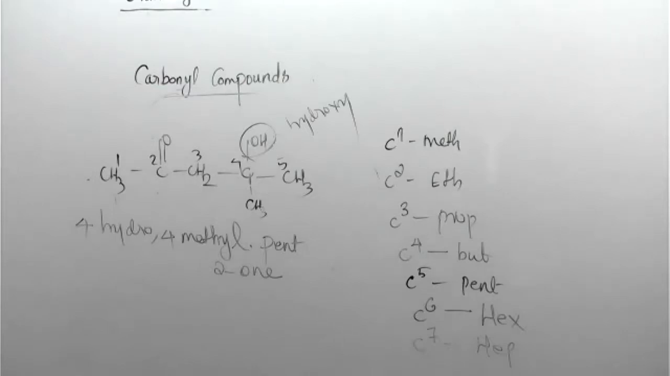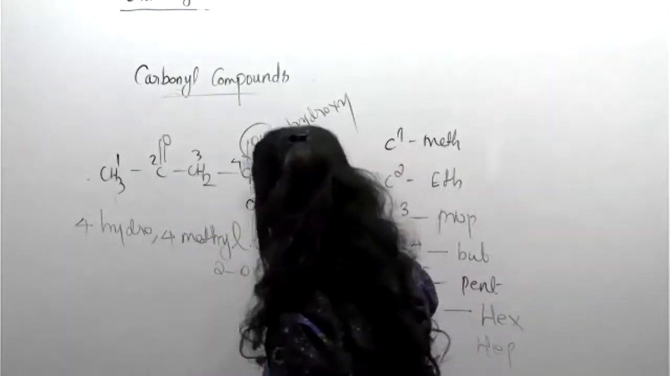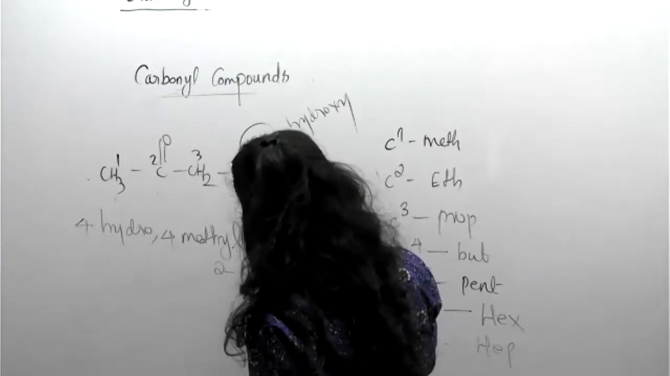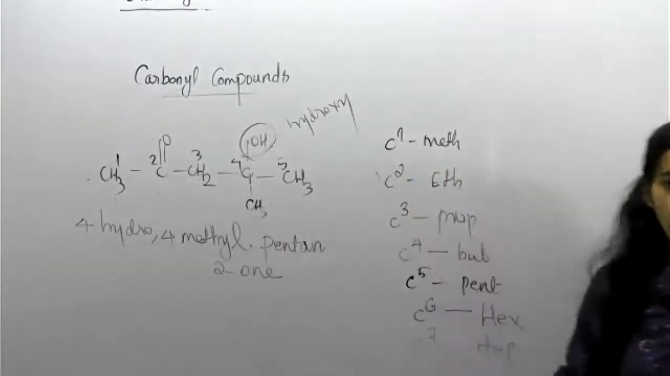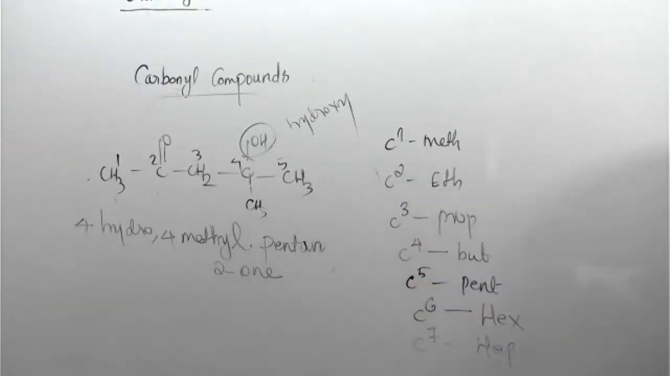Pentanone, sorry, pentane is there, no? Pentane means no double bond, single bond only, no? So pentane, then one, okay, like this. Clear? Another example.